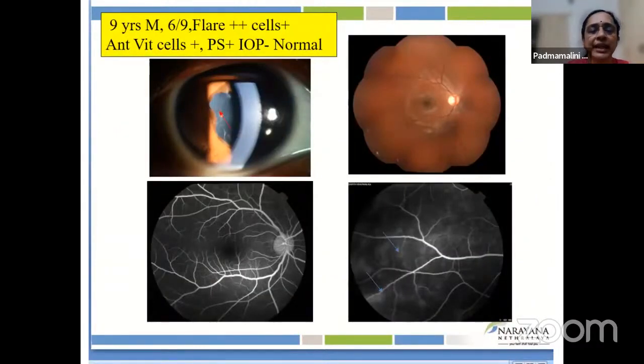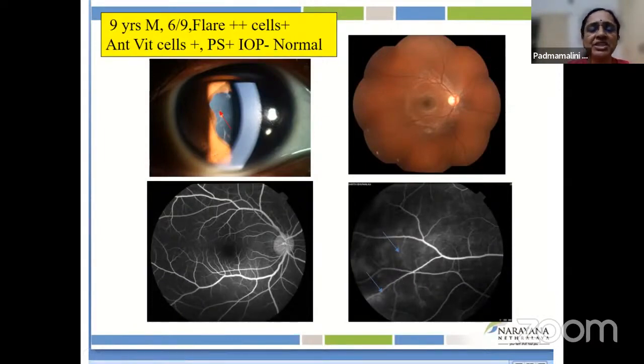Here is a 9-year-old boy treated as recurrent uveitis with topical steroids. Whenever they stopped the prednisolone acetate, the child used to get a recurrence. At that point, the patient was referred to us. On examination, in addition to the anterior segment inflammation, the patient also had vitritis with vitreous haze 1+. Fluorescein angiography showed perivascular leak in this child.